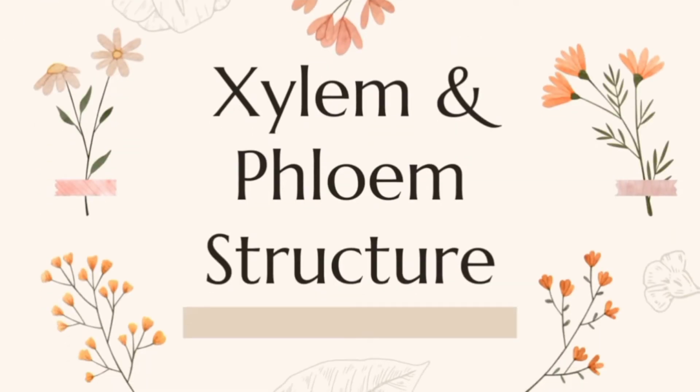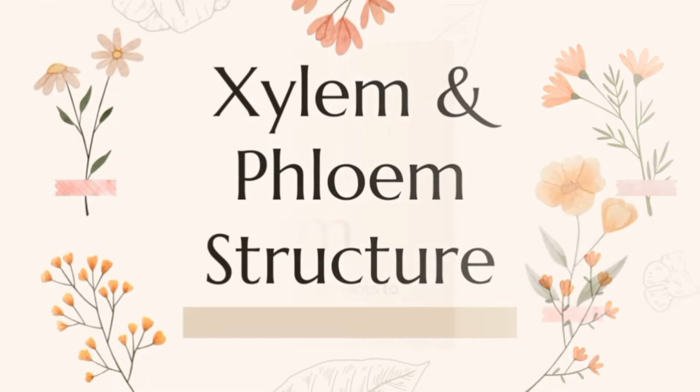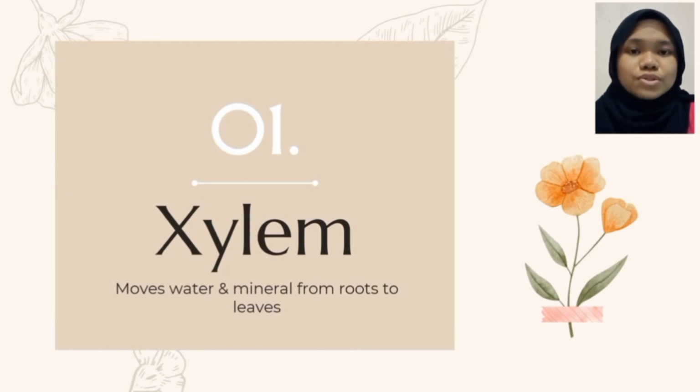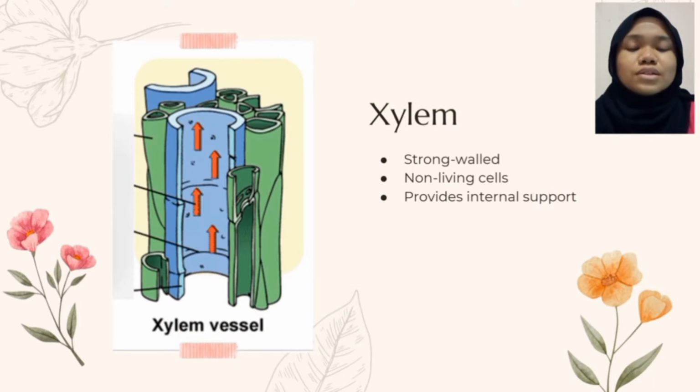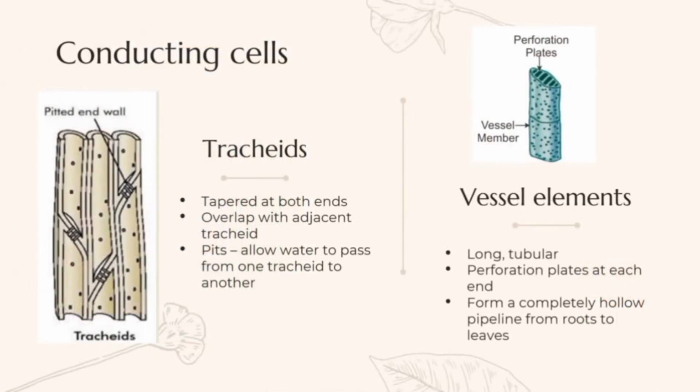First is the xylem and phloem structure. Xylem moves water and minerals from roots to leaves. The characteristics of xylem is that it is strong-walled, consists of non-living cells, and provides internal support for plants. Xylem consists of two conducting cells, which are tracheids and vessel elements.